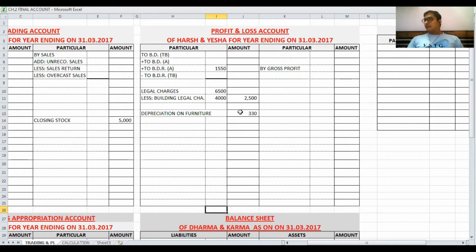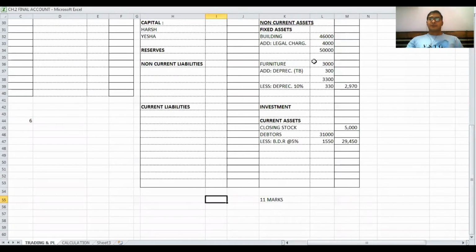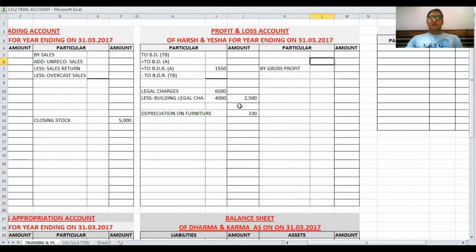And on building, the rate of depreciation is 5%. The value of building is 50,000, less depreciation at the rate of 5%, amount 2500, and net value 47500. So now depreciation on building is 2500. It is called depreciation on building. Simple. Got it?